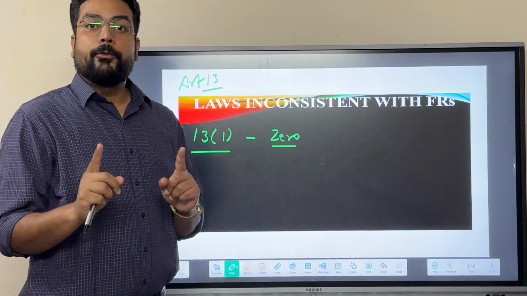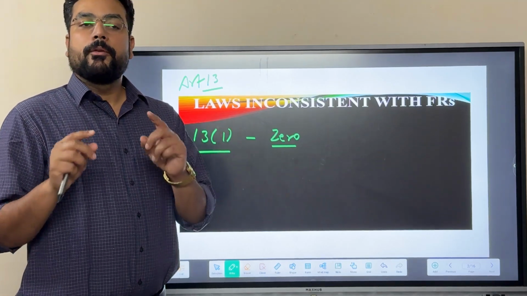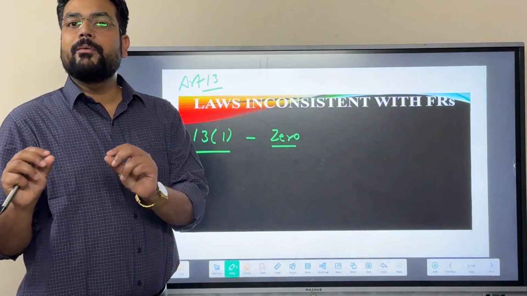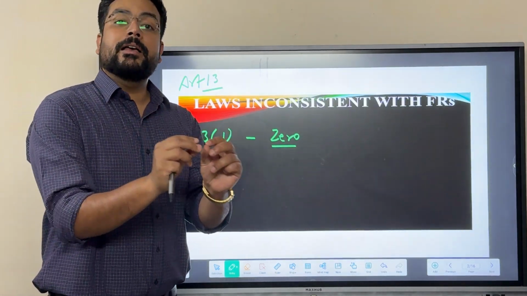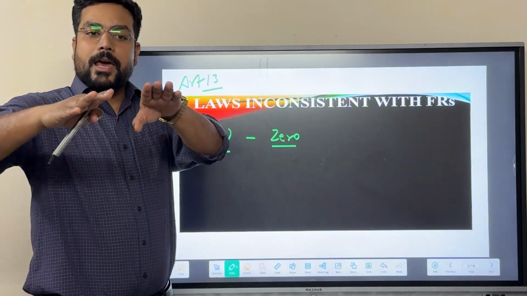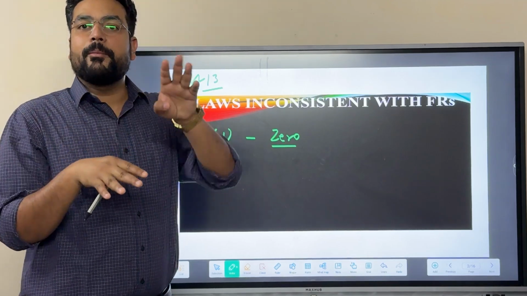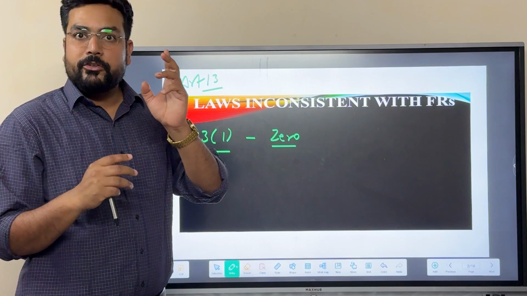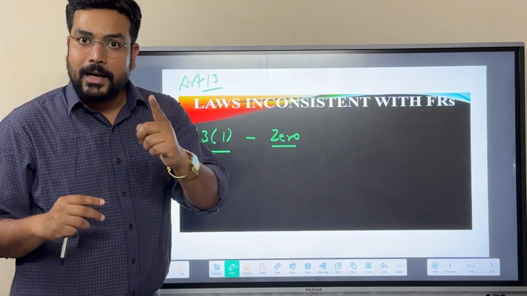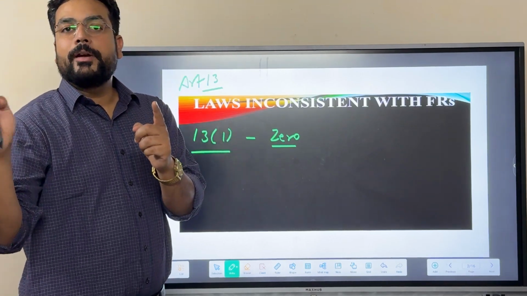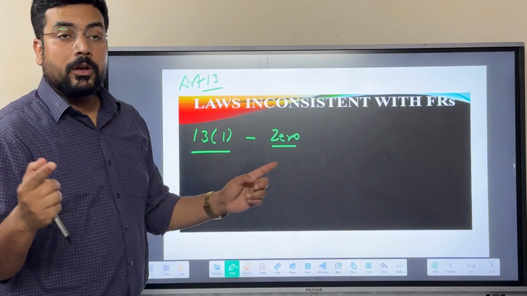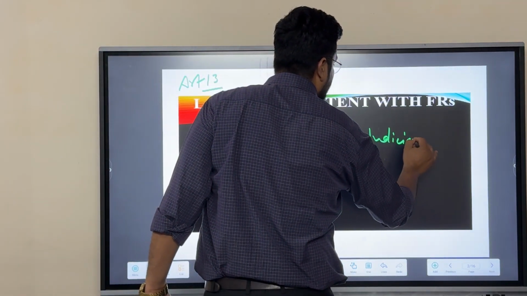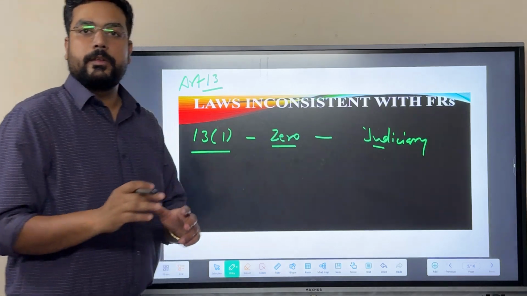It means before the commencement of the constitution, whatever was prevailing in India in terms of law, everything will be declared zero if it is inconsistent. Inconsistent means if it is not parallel to the fundamental rights, if it is trying to violate the fundamental rights. In that condition, the fundamental right will prevail ultimately, and those laws will be declared zero. And who will declare these laws? It's the duty of the judiciary, which has the ultimate power to declare these laws zero.